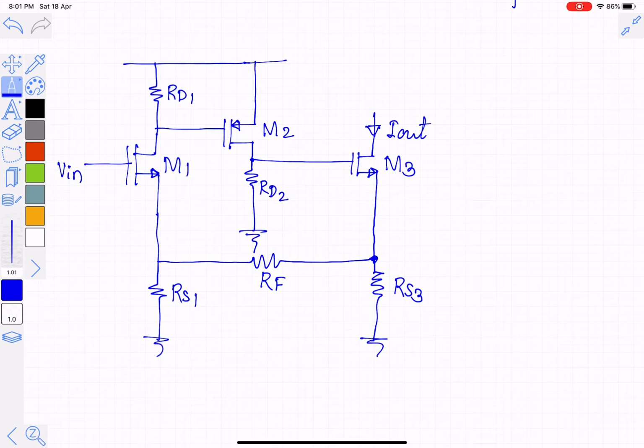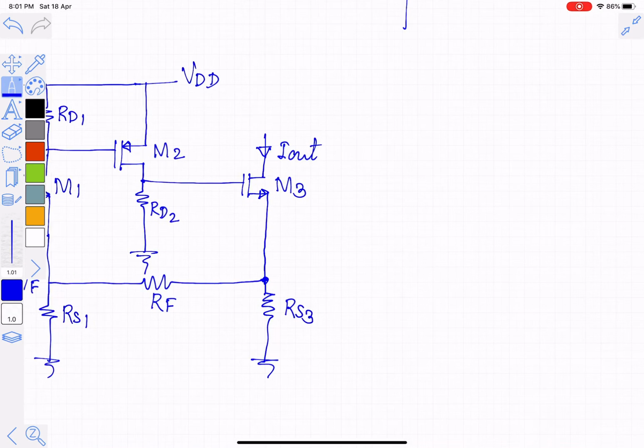RES3, RF and RES1 will form a feedback network, because RES3 is inserted only to convert current into voltage, and that voltage is subtracted from V in by making use of RES1 and RF. So V in minus this voltage, this will be VF. So this is VDD. So this is a transconductance amplifier.